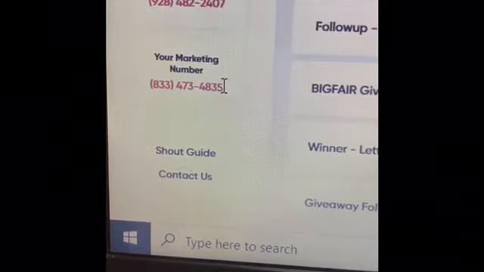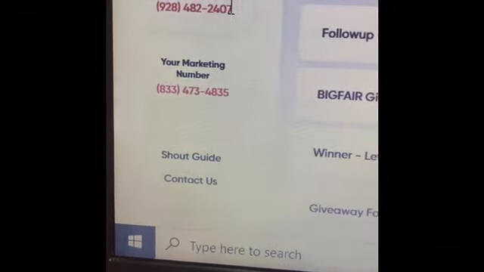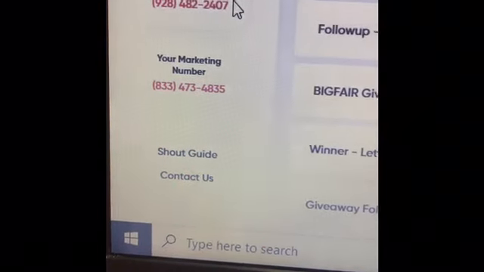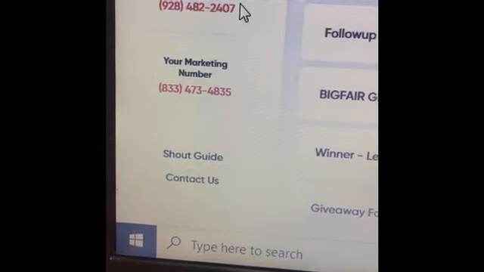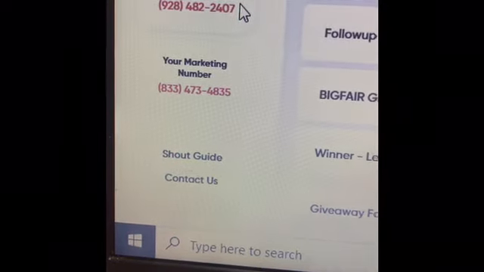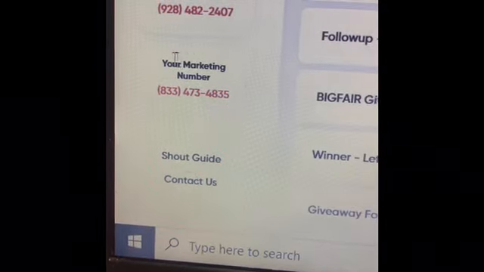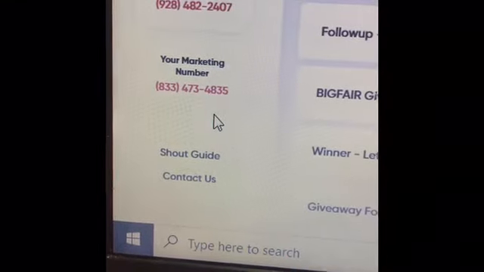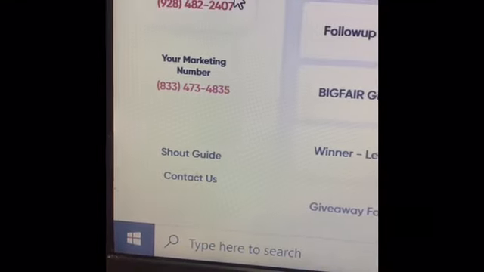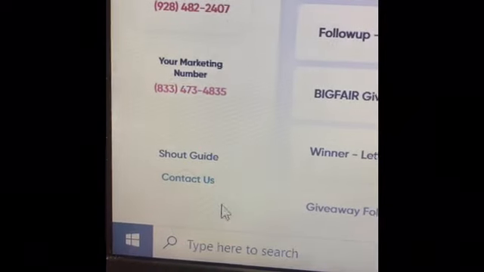The marketing number. Oh wait, go back to the customer service. The other thing with the customer service number is that say you are sending something out to 25 people at the same time with your customer service number. It will send it, but it will send it one at a time. The bonus of that marketing number is because it's an 800 number, all of them get sent at the exact same time. They all got it. Where this customer service number, it may take a few hours depending on how many Shouts you're sending out at the time, okay?